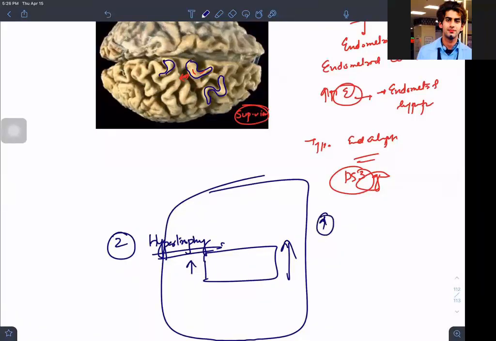So with one cell, you increase the size of the cell. That means you will be making more protein, more cytoskeleton proteins. That means you will finally end up with an increased cellular weight gain.